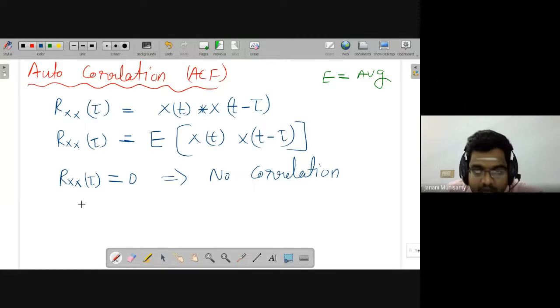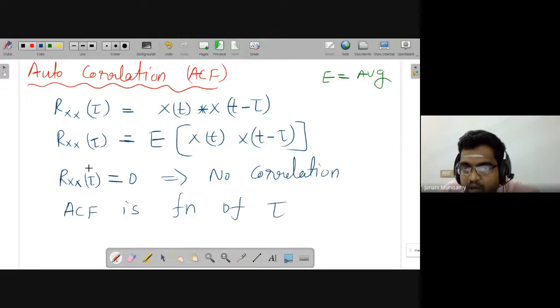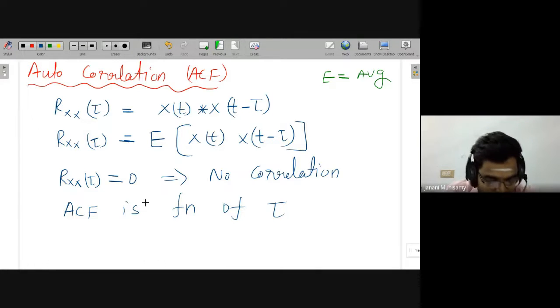Another observation here is that the autocorrelation function is always a function of tau. Here itself I mentioned Rxx of tau. That means the final answer depends on tau, which is the time delay between the two observations. If the time delay is 0, correlation may be more. If the time delay increases, correlation may decrease. So the autocorrelation is always a function of delay. We saw that in the last class.